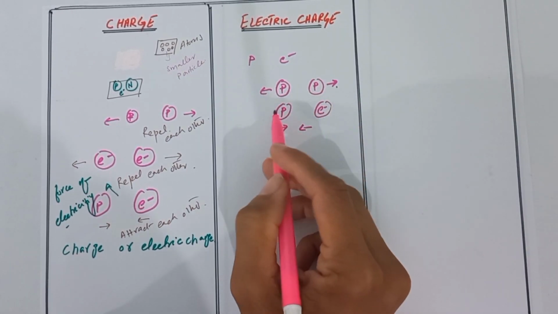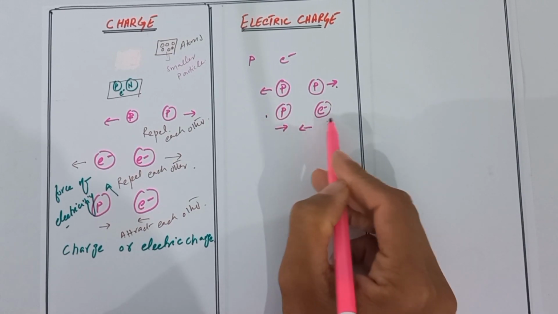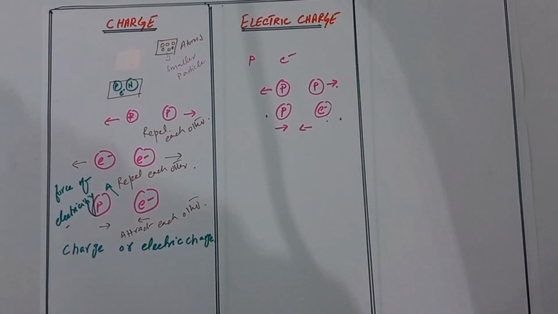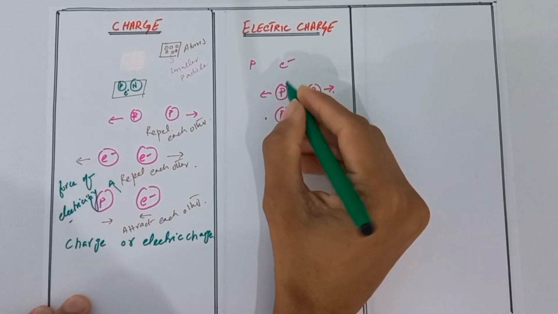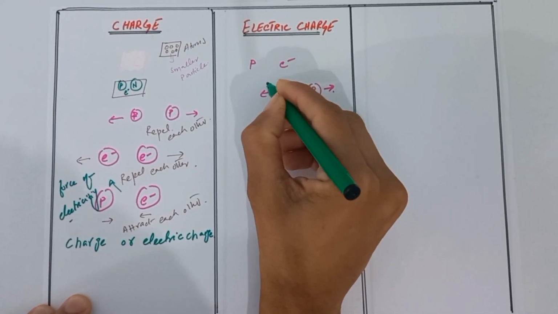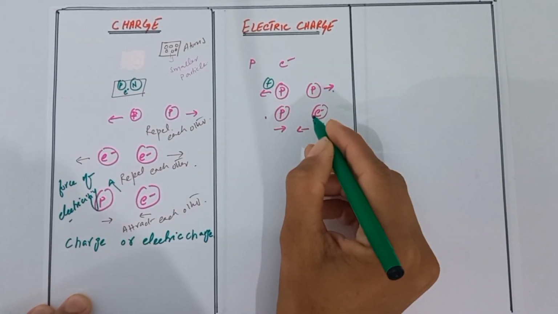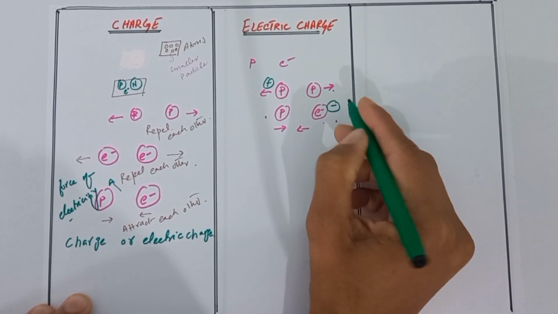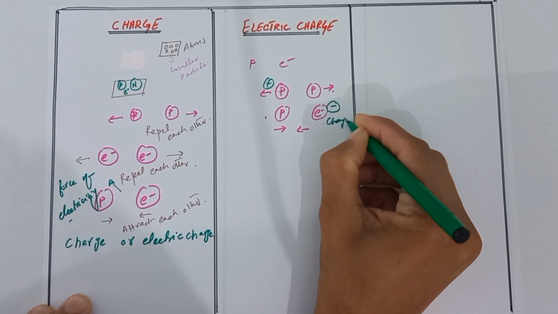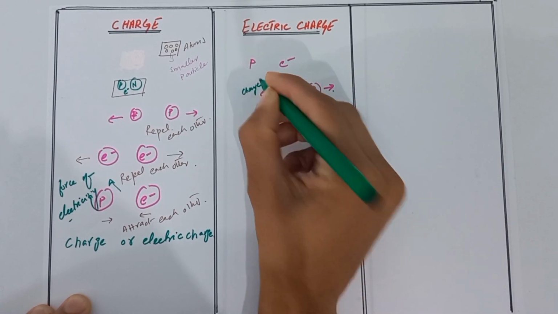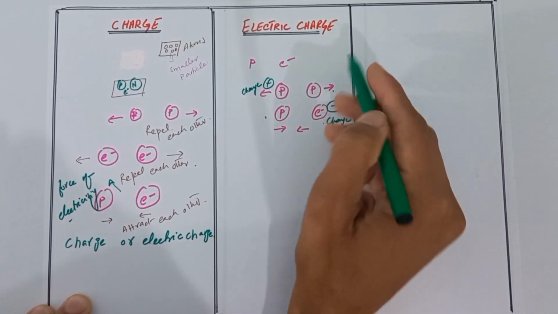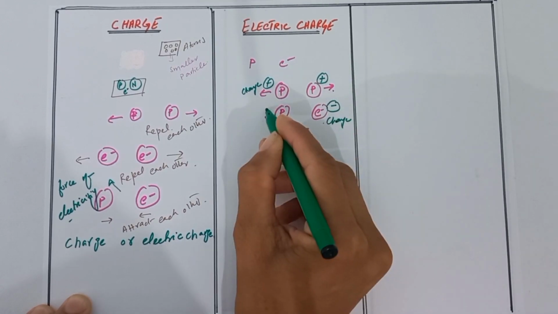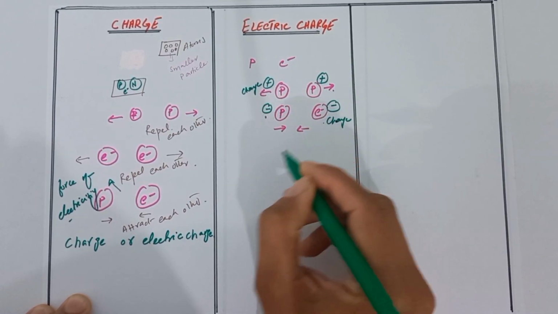Maybe the proton has one kind of charge and the electron has another kind of charge. The kind of charge that proton possesses is named positive charge, and the kind that electron possesses is named negative charge. This is negative charge. This is positive charge. So like charges repel each other and unlike charges attract each other.